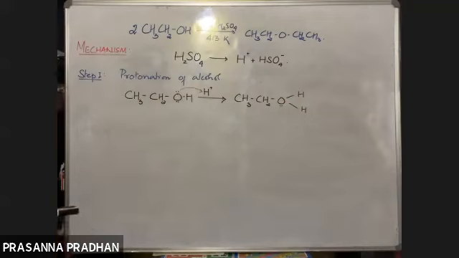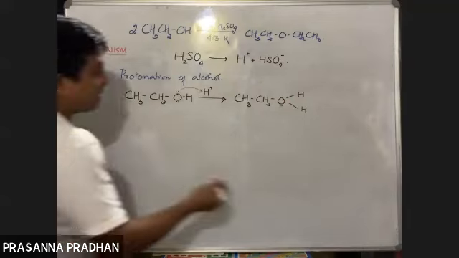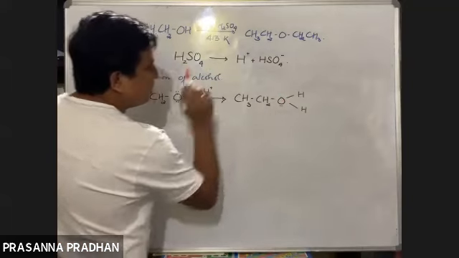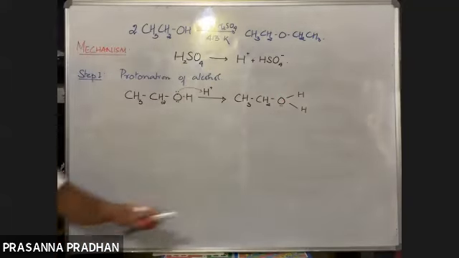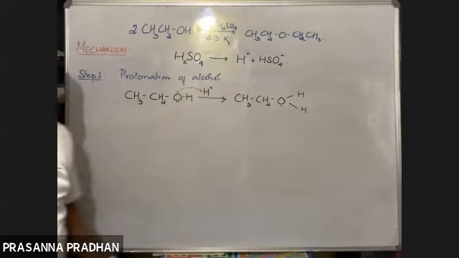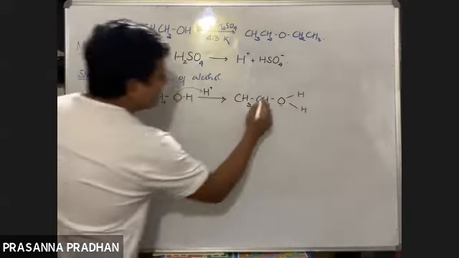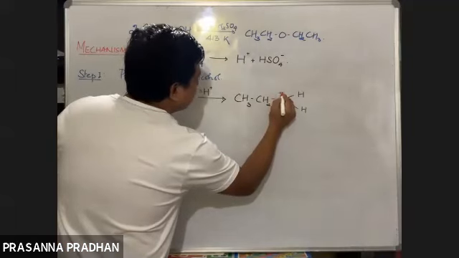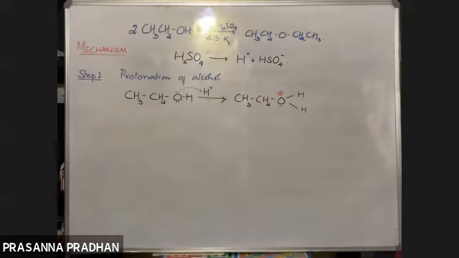Oxygen belongs to group 16, so it should have 6 electrons. Here there are 5 electrons: 3 bonds use 3 electrons, plus 2 is 5. That means it is 1 electron short, so it will have a positive charge like this. So this is the first step.